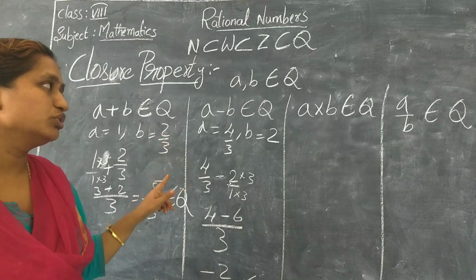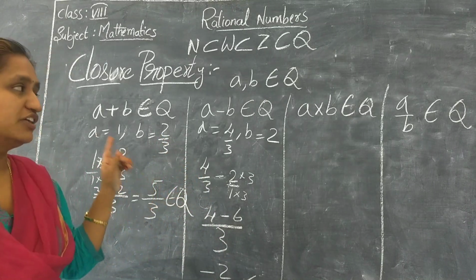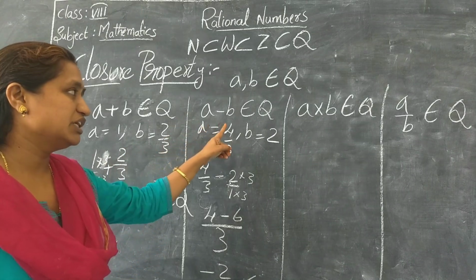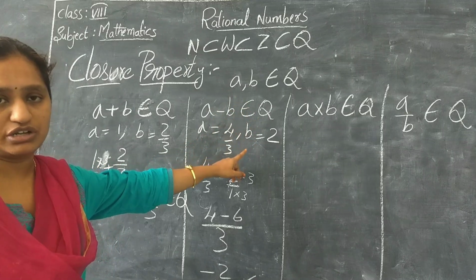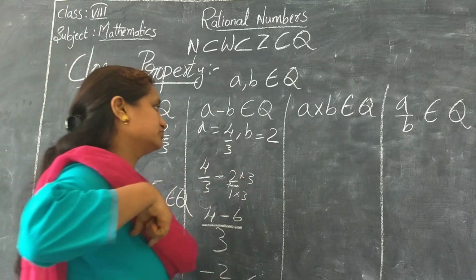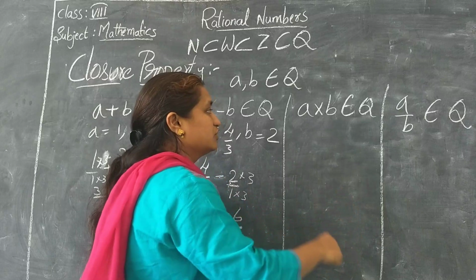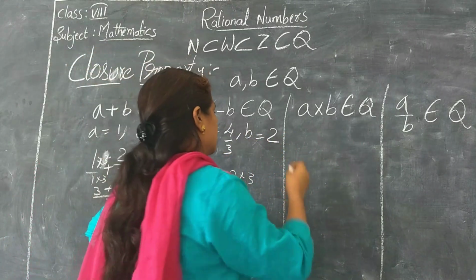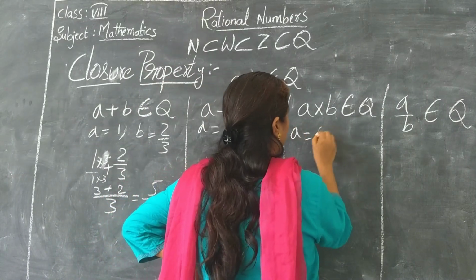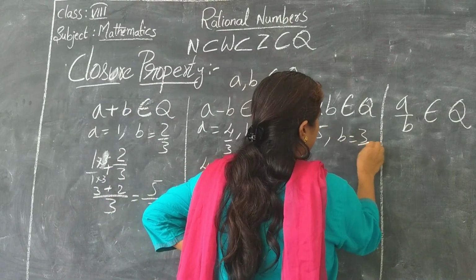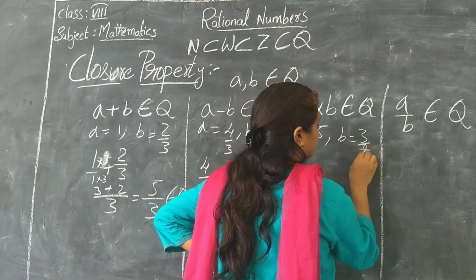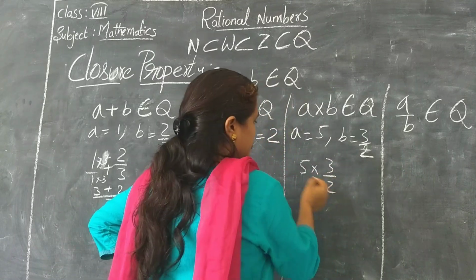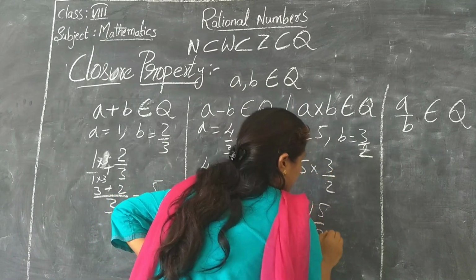So, subtraction of two numbers. Now what can we state from here? If A and B are two rational numbers, then A minus B also belongs to the rational numbers. Is it clear? Now next, let's check whether A into B is also going to be satisfied or not. Let me take one more example. A is equal to 5 and B is equal to 3 by 2. Now A into B, 5 into 3 by 2. So 5 3s are 15 by 2.